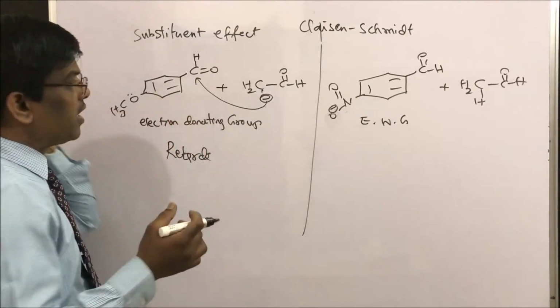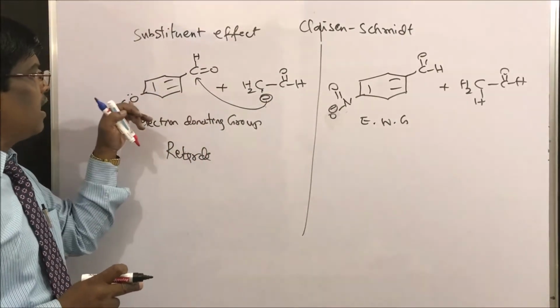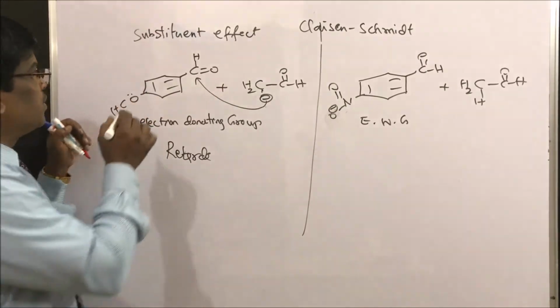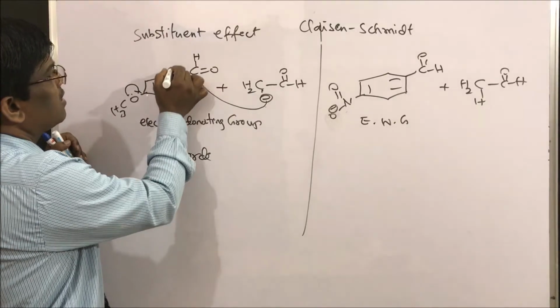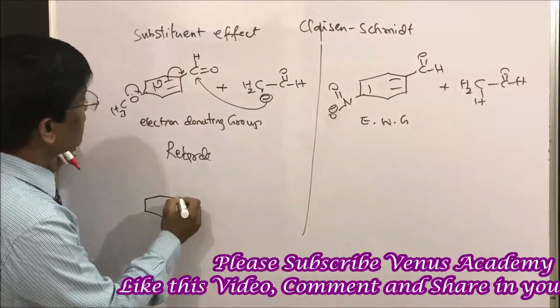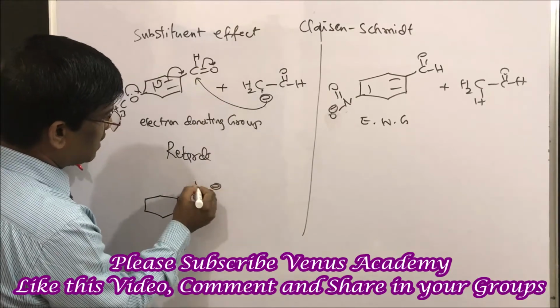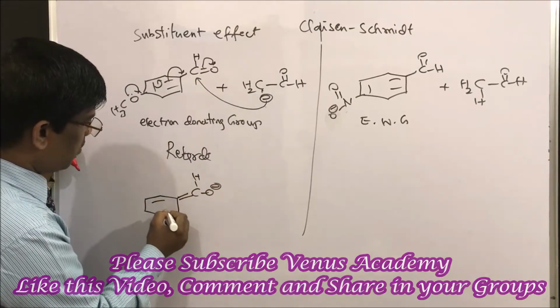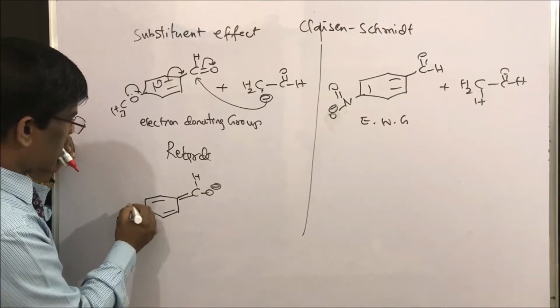But when it is substituted at ortho or para with an electron donating group, it gives its lone pair electrons like this, and the oxygen becomes positively charged.